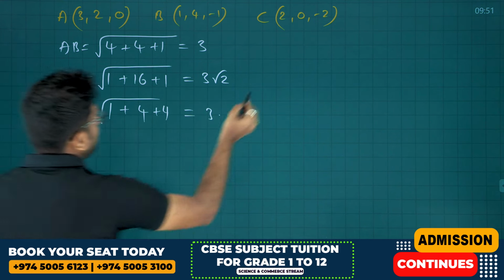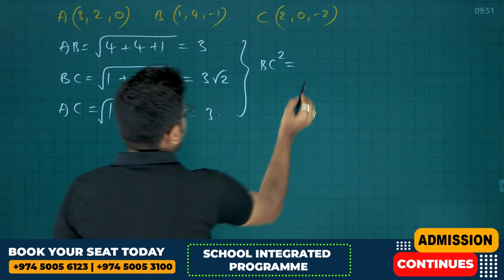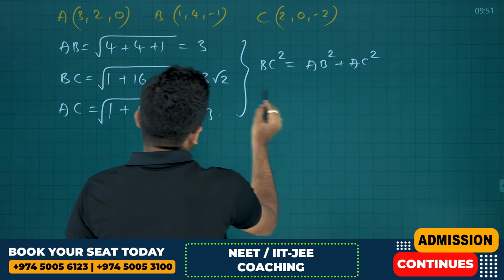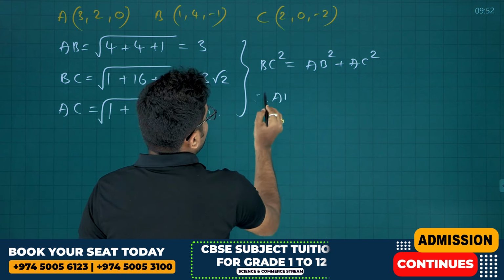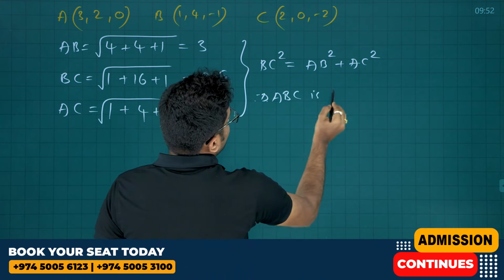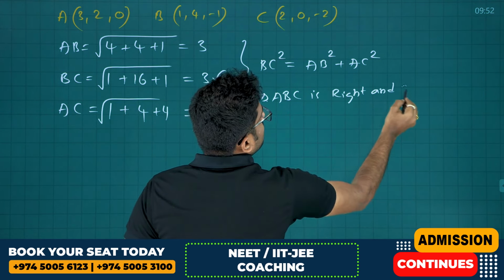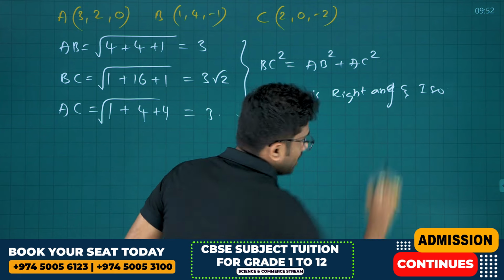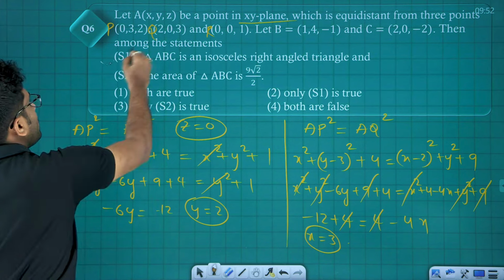again 3. So clearly friends, see, BC square is equal to AB square plus AC square, which is right angled and even isosceles. Therefore, triangle ABC is a right angled and isosceles triangle. Okay, so that means statement 1 is true.